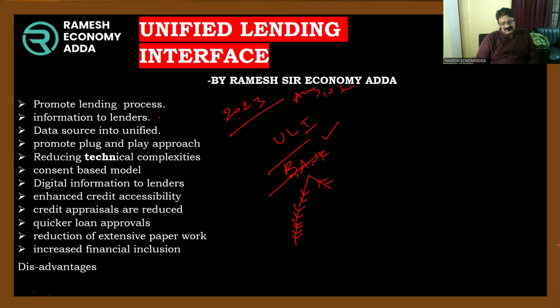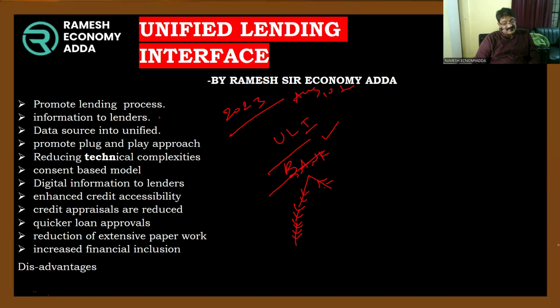The same collateral security is deposited in various banks to get loans. Then banks are subjected to losses. That's why RBI has innovated on technology, that is ULI.